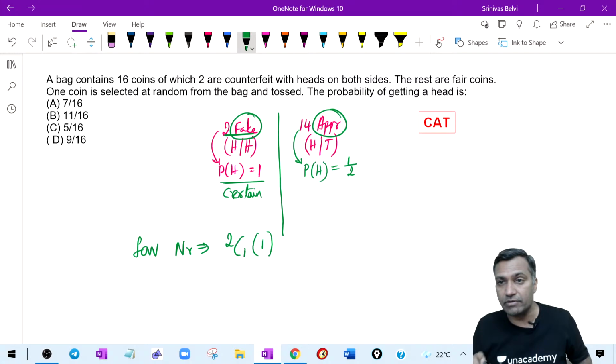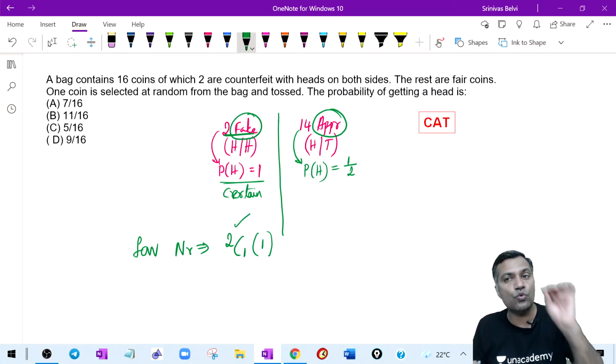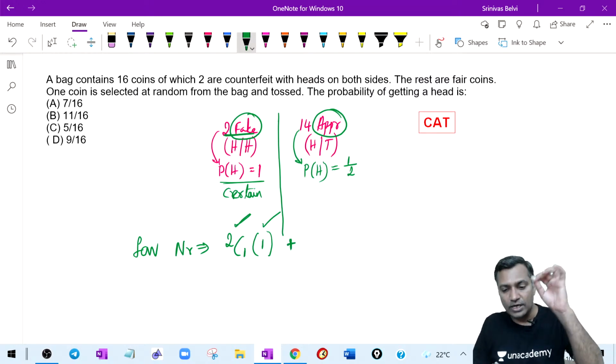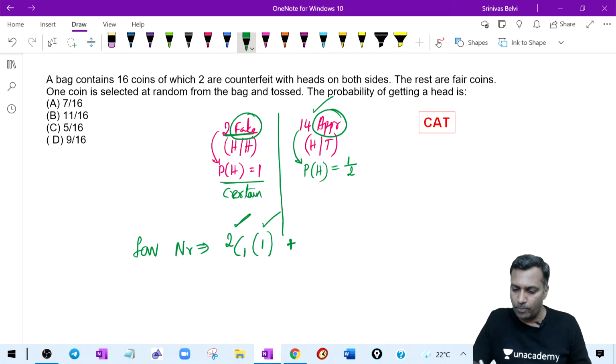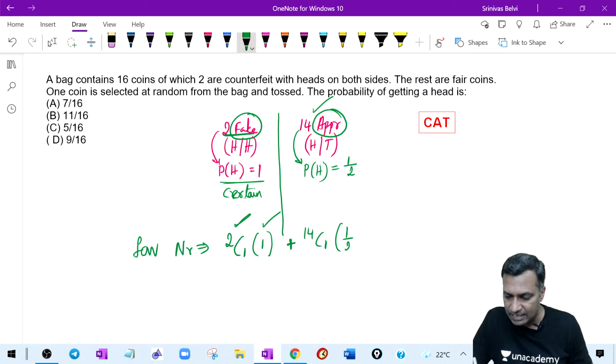Pick one coin out of the 2 fake coins: 2C1 choices, and then the probability of getting head is 1. Or I will pick one appropriate coin out of 14, and the probability of getting a head there is half.